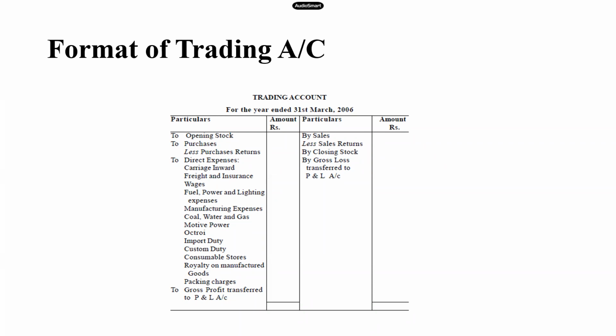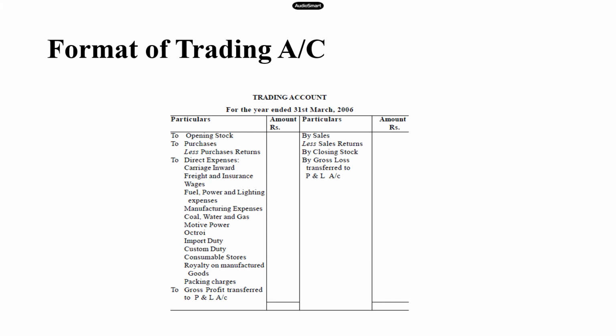So remember these terms, for the year ended. Why are we writing for the year ended? Because this trading account is for the entire year, starting from January 1st to December 31st, or starting from April 1st to March 31st. At the end of the year, we are preparing this account. So we always write trading account of, for the year ended, right?